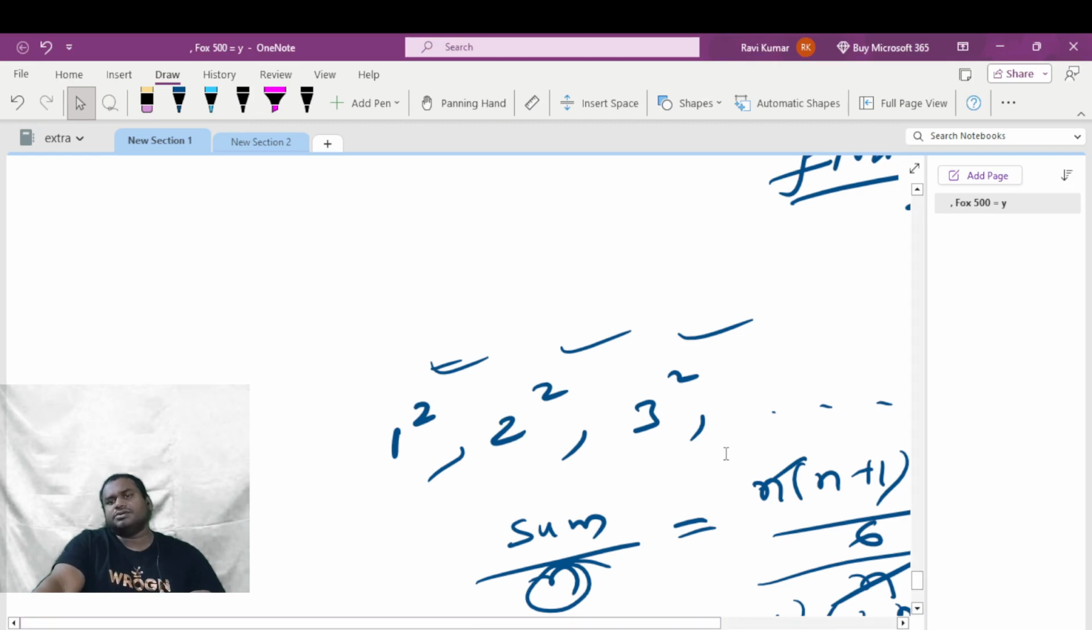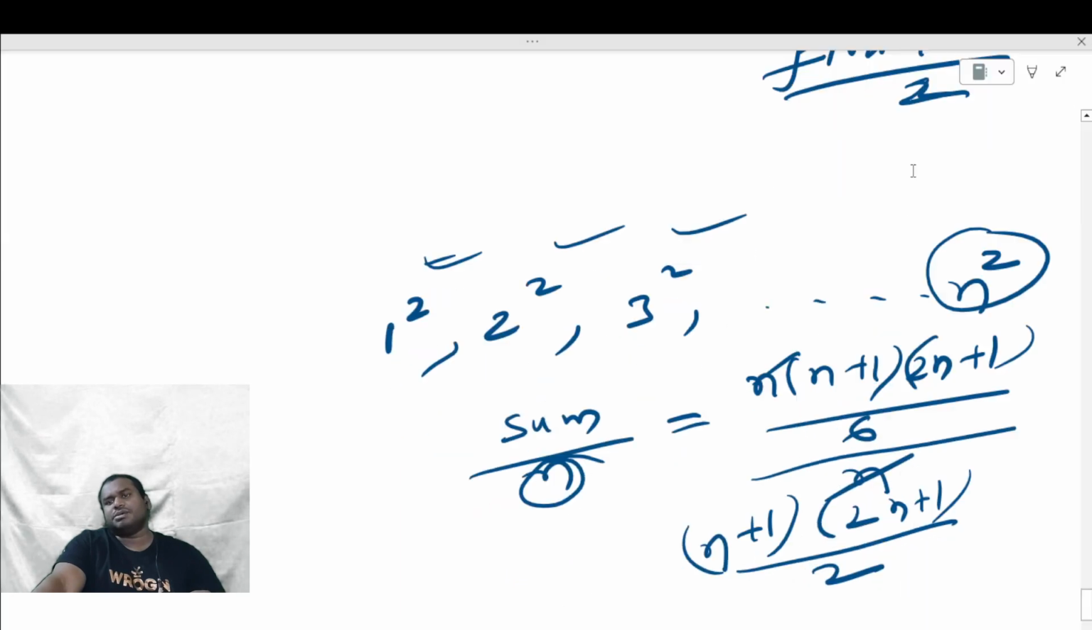Here I cannot use the formula (first number plus last number) divided by 2. Why? Can you think and tell me? What is the condition to use the formula? The common difference should be the same. Is the common difference the same here?